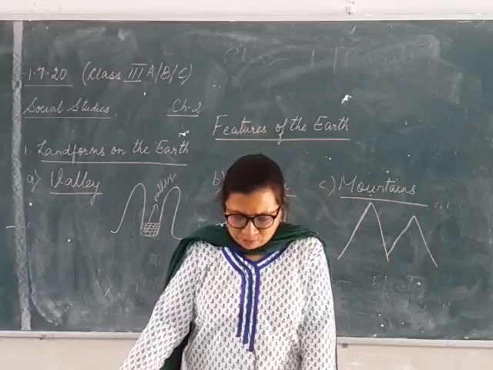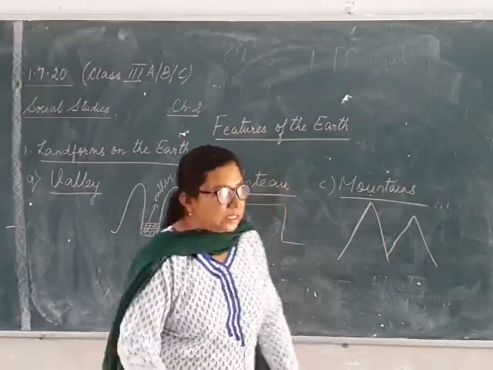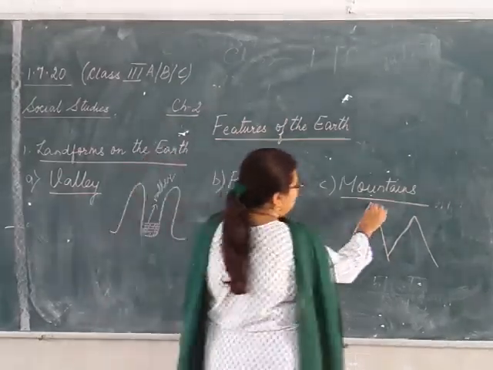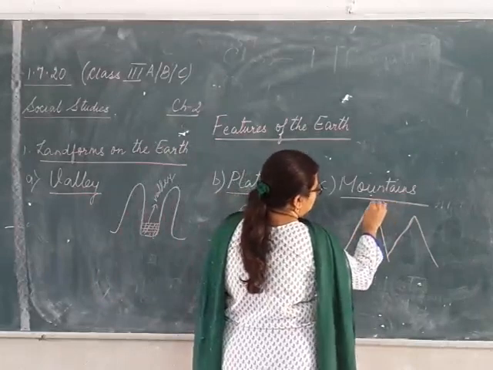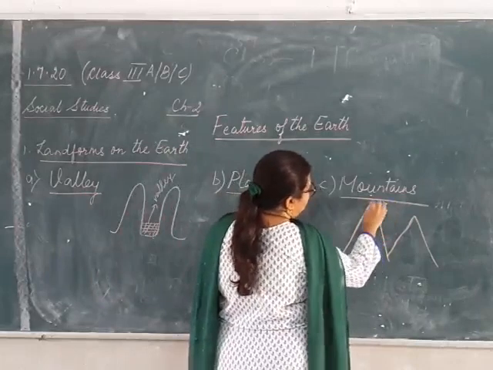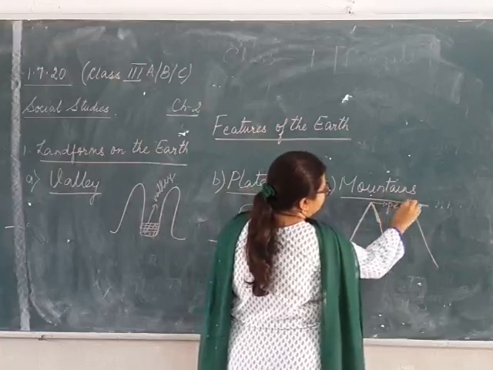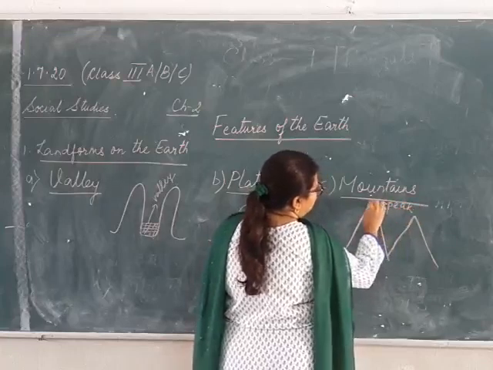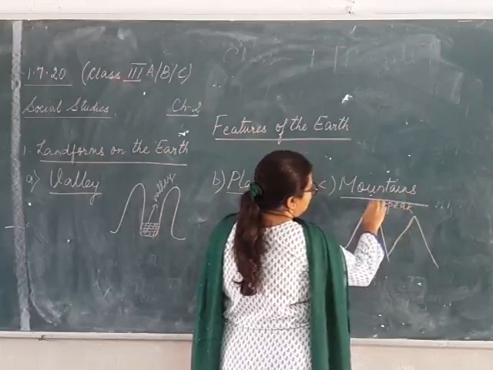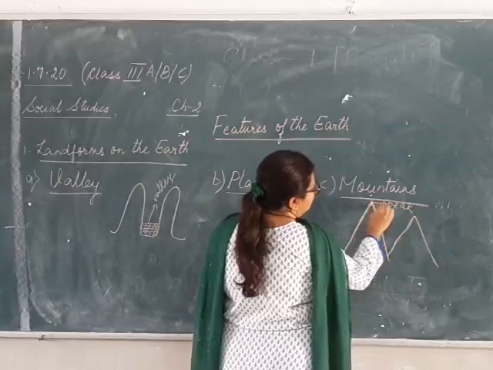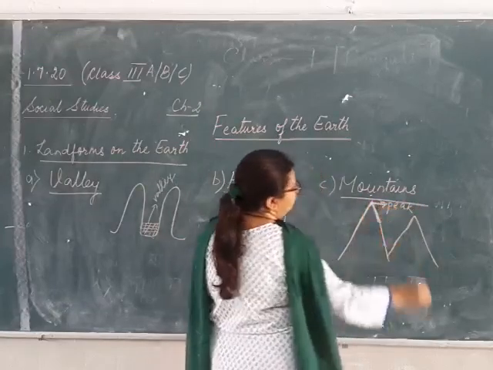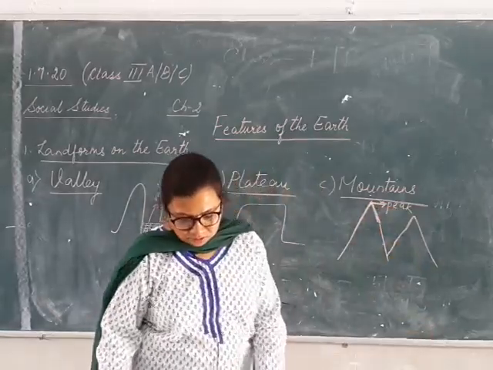The topmost part of a mountain is called its peak. Now this is the topmost part. This pointed part of a mountain is known as the peak of the mountain. The tip, the top part, this area, this point is known as the peak of the mountain.